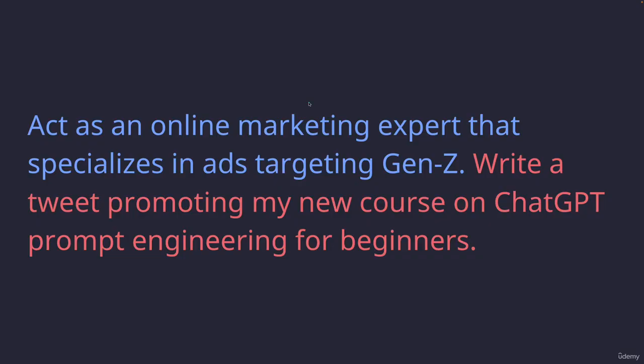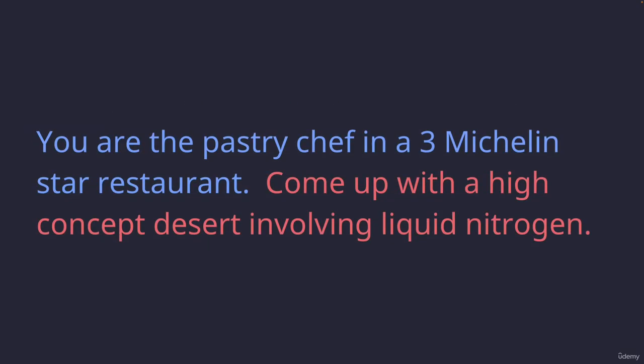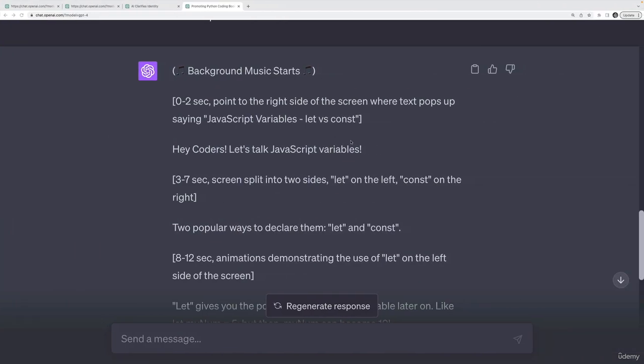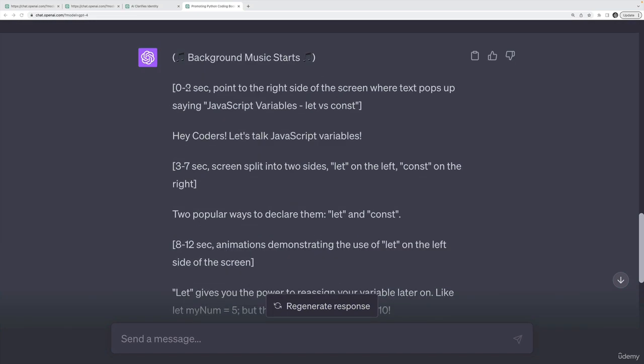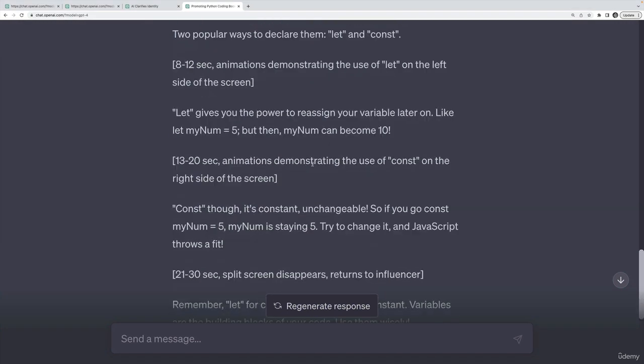So I know that this video is pretty obvious, right? You can provide a task to ChatGPT, and you should provide a task. That goes without saying. What I think makes more of an impact is having that task preceded by some sort of context, some general information. And here's the TikTok script that it wrote for me. Not too bad.